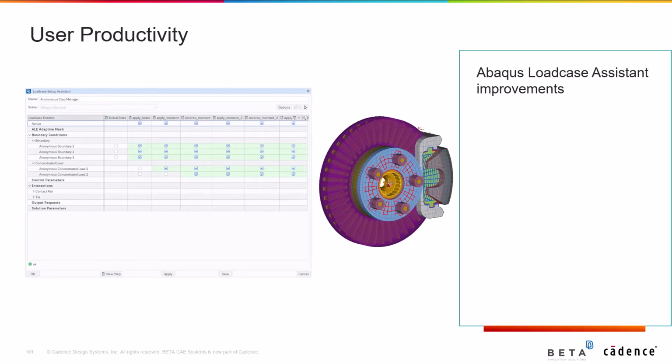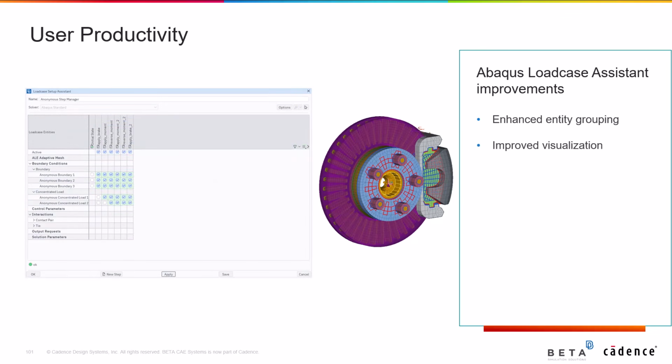Moving to the Abaqus Loadcase Assistant, the tool has undergone significant improvements in data management, making it easier and more intuitive to organize steps in loadcase entities, greatly enhancing the overall user experience. Loadcase entity types can now be grouped at a deeper level, enabling better handling of large numbers of entities. Furthermore, vertical column headers and step separators have been introduced, improving this way the visualization.